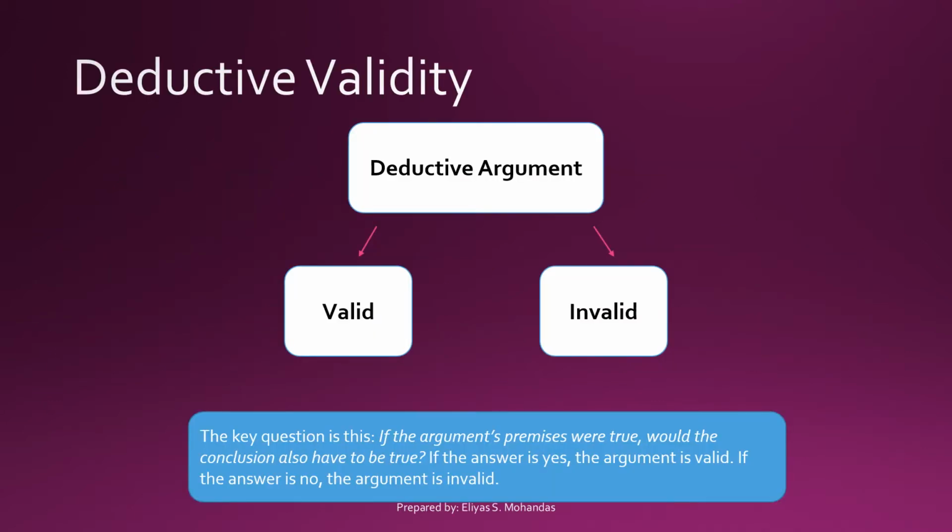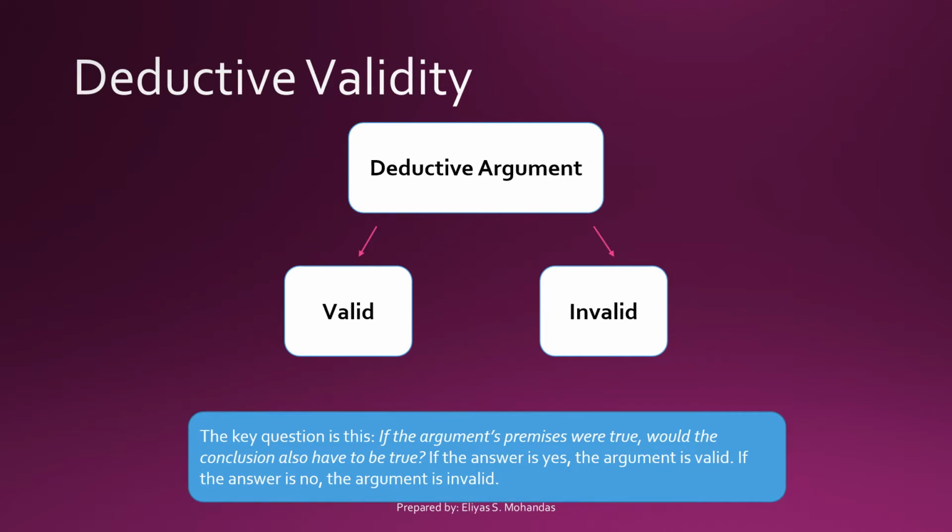Now, last week we learned about inductive reasoning, to which we distinguish between strong and weak argument. Now, for deductive argument, we are actually looking at two kinds of validity, whether the argument is valid or invalid. So deductive argument can be divided into two parts, valid or invalid.